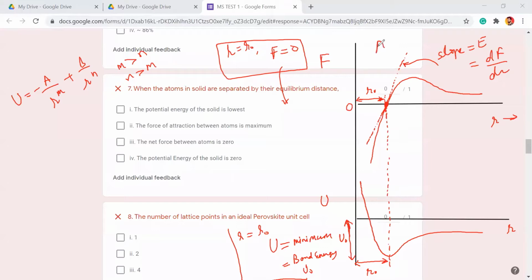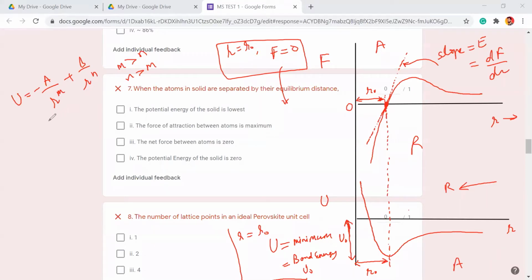Remember, in force it is A.R. Rahman, and in energy it is Ra. This is your repulsive part, the positive section, and this is your attractive part. In force, the upper part is attractive and the below one is repulsive. Which one is changing drastically? The repulsive part, right? So should m be greater than n, or n greater than m?